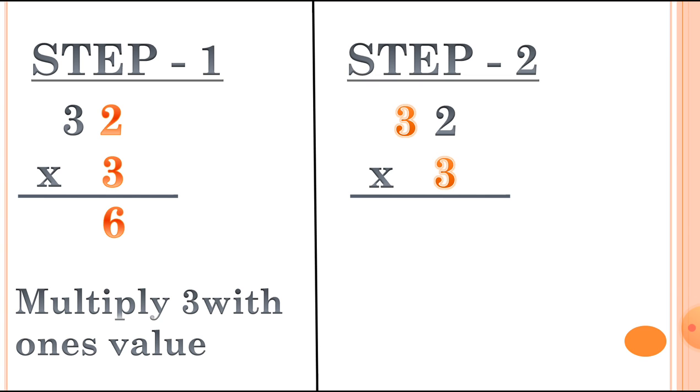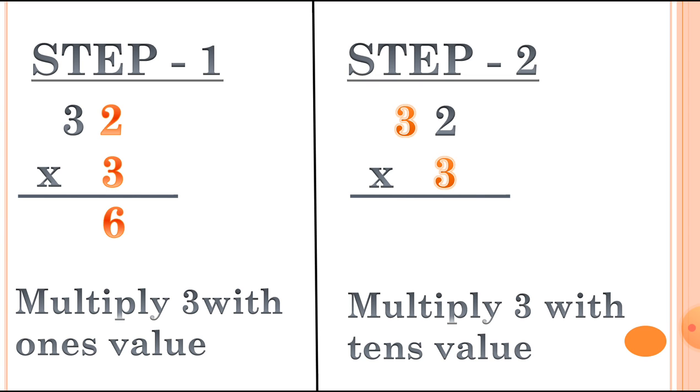Now step 2 is multiply 3 with the tens value. So here we have to speak table number 3 till the 3. 3 3s are 9. So this sum is solved now.